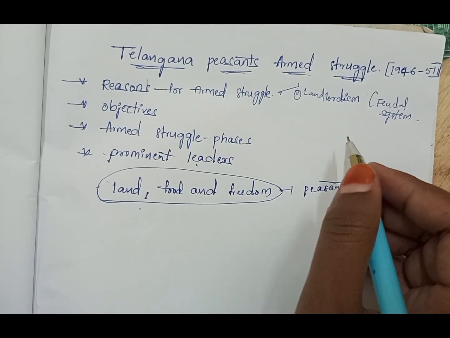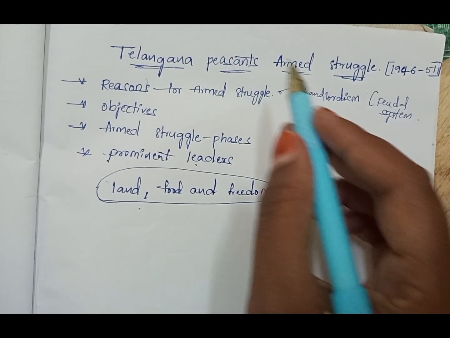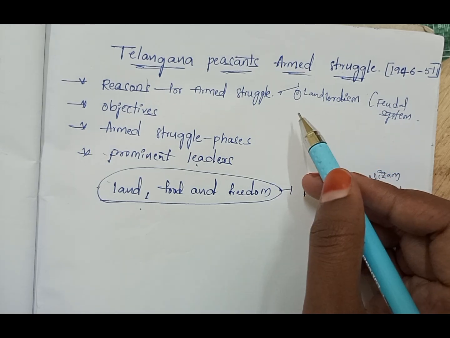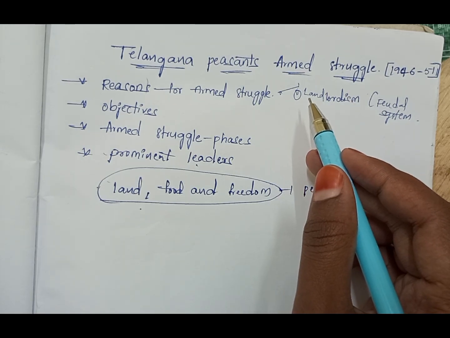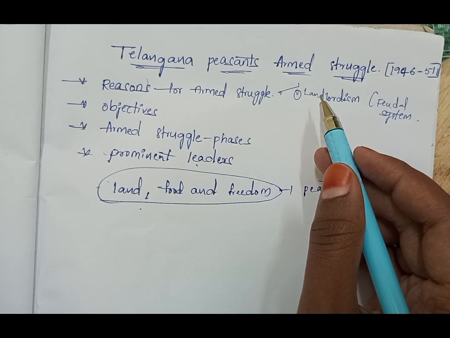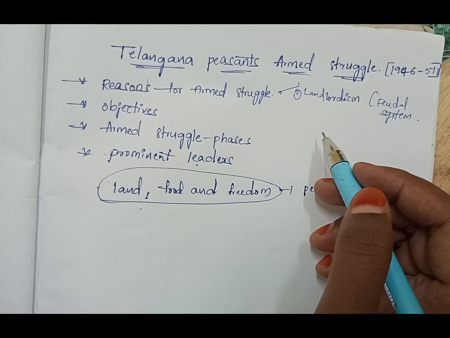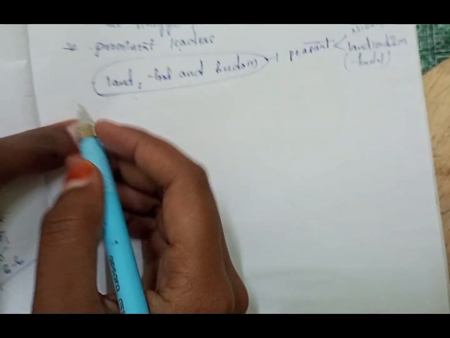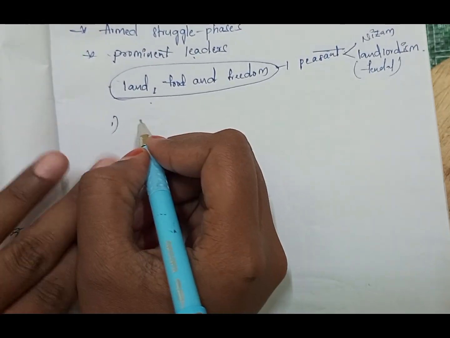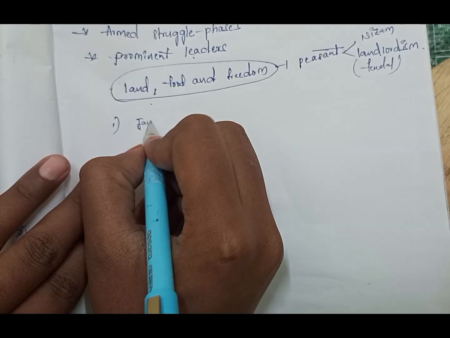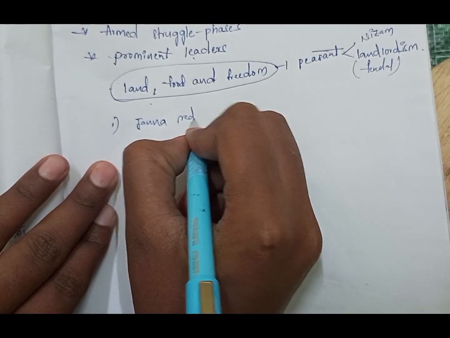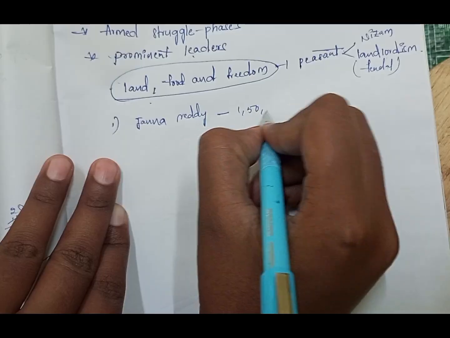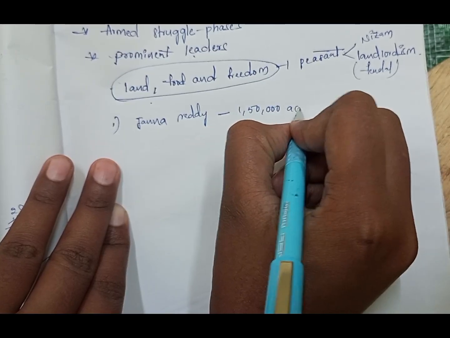During this period, 100 acres of the land were under the control of the landlords. So the peasants should first work in the fields of the landlords, and only after that could they cultivate their own lands. Among the landlords, Janna Reddy contained 1,50,000 acres of land.